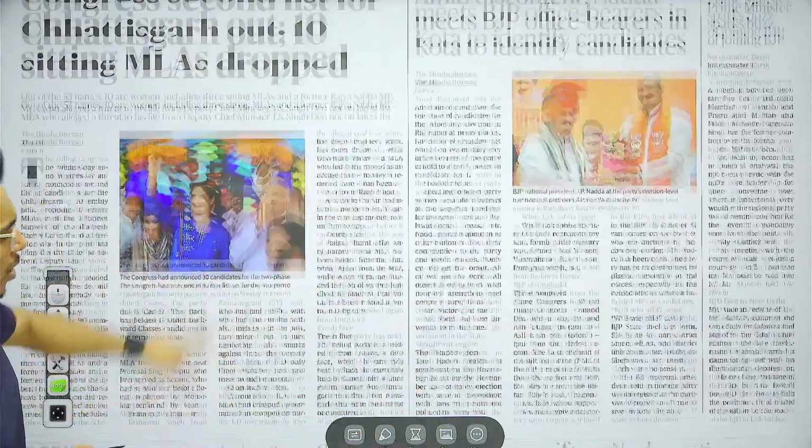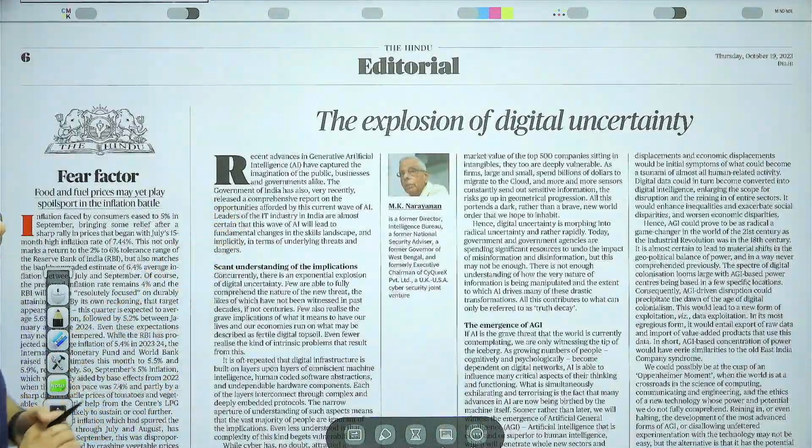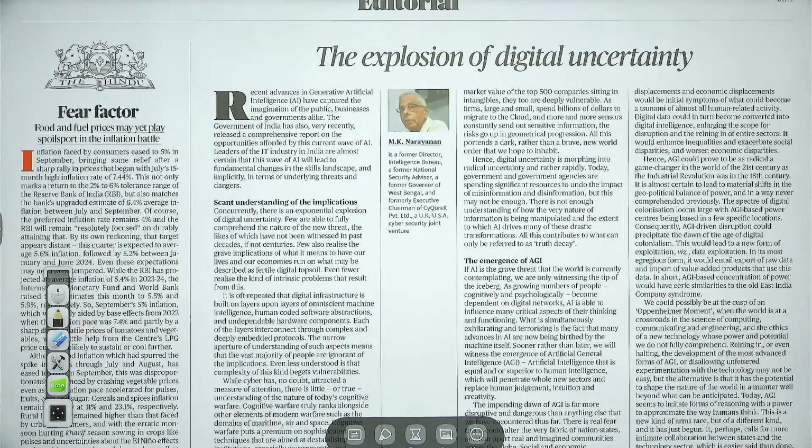Then moving on, we don't have relevant articles, therefore we directly reach the editorial. In the editorial, the explosion of digital uncertainty. We'll take this article. This article is talking about how AI, artificial intelligence, will lead to certain uncertainties. Then this article is talking about the inflationary trends.